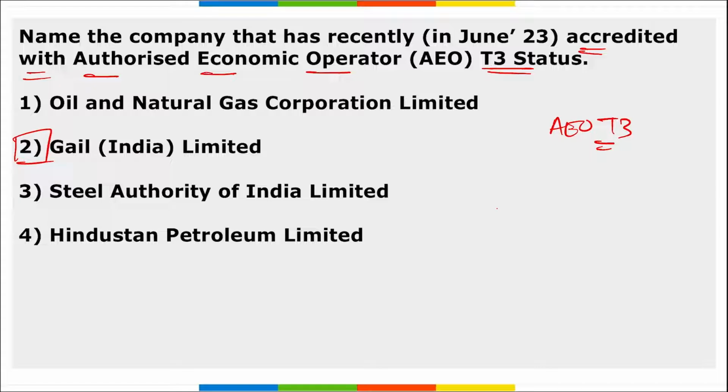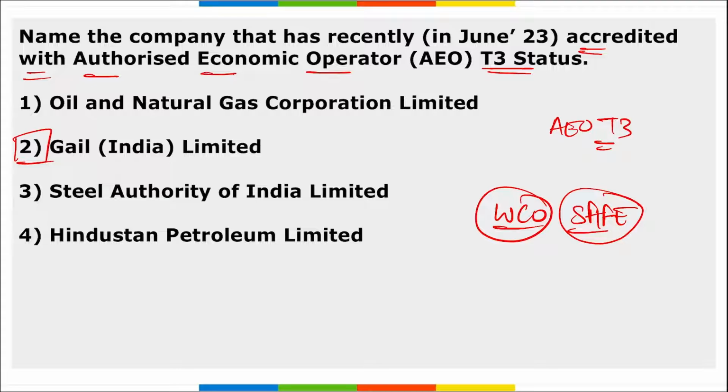This AEO program is run by the World Customs Organization SAFE Framework of 2005. Correct? So if asked, this AEO program is run by whom? It is run by the World Customs Organization SAFE Framework of 2005. Correct? And what is the main aim here? It is the facilitation of genuine goods and to increase the ease of doing business in India. And it was recently GAIL, Gas Authority of India Limited, that was provided with this AEO T3 status.